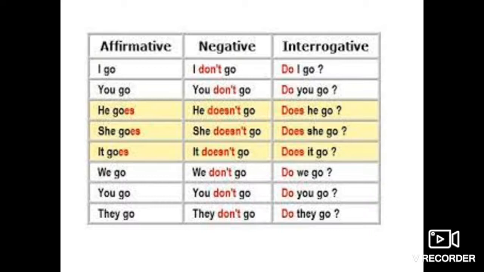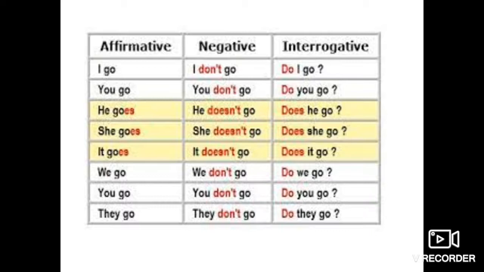Here, I go. With I we always use do. So I don't go. You go. You don't go. Then he goes. He is singular. So with singular we use does. So he does not go, because this sentence is in present tense. So what will be the interrogative of it? Does he go? She goes.